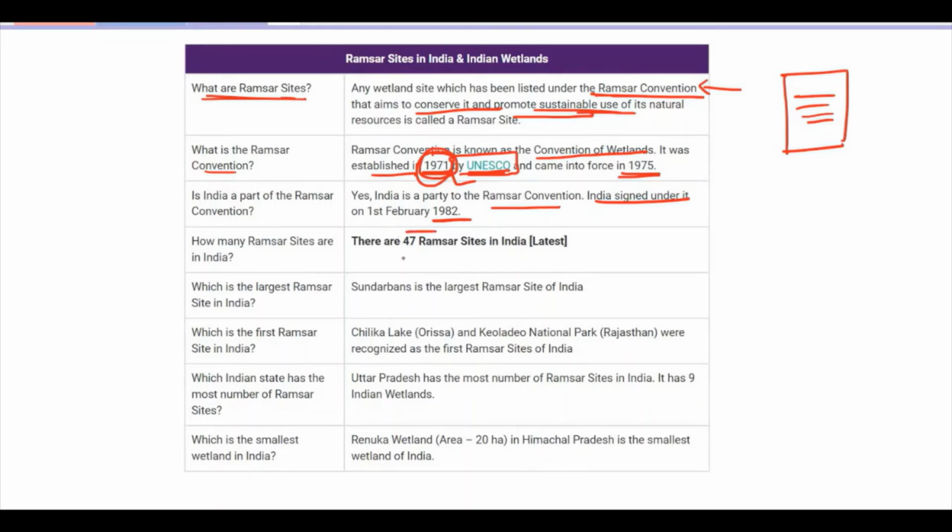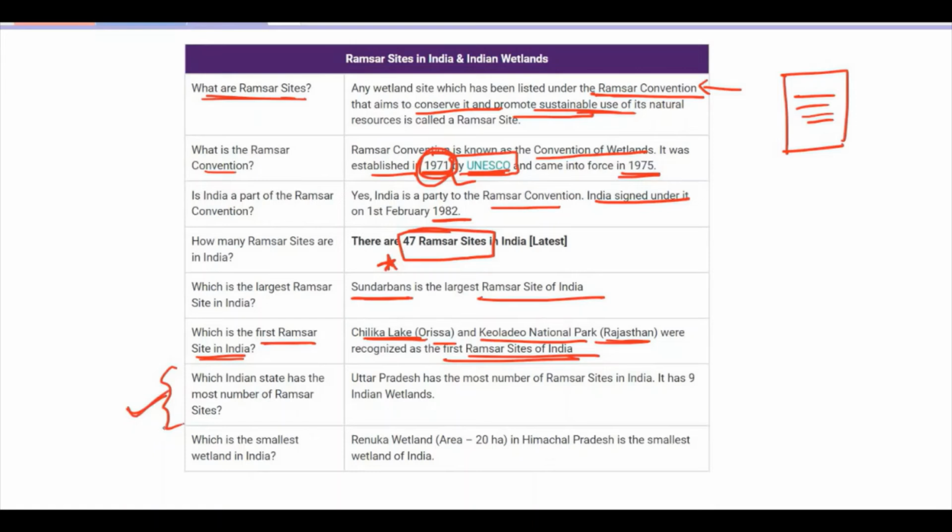Currently, remember, there are 47 Ramsar sites in India. This is important. Currently, फिलहाल तो 47 हैं. 47 Ramsar sites are there, and the largest Ramsar site in India is the Sundarbans. The Sundarbans is the largest Ramsar site in India. The first Ramsar site कौन सा था इंडिया में? Chilika Lake, Odisha में, and Keoladeo National Park in Rajasthan were recognized as India's first Ramsar sites.